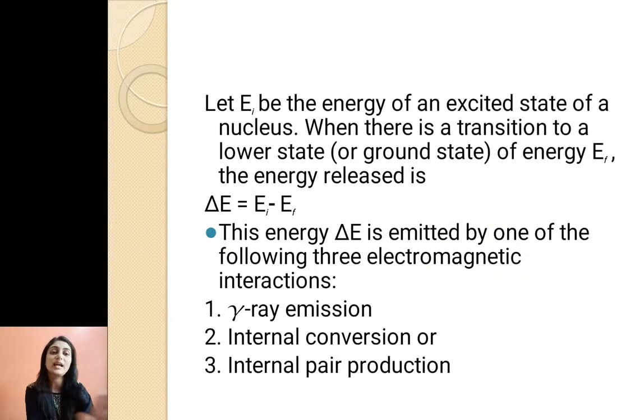Now let EI be the energy of the excited state of a nucleus when there is a transition to a lower state of energy, EF. So excited state energy minus ground state energy, that is nothing but delta E, and this energy delta E is emitted by the following three electromagnetic interactions. So it may be emitted in the form of gamma ray emission, internal conversion, or internal pair production.